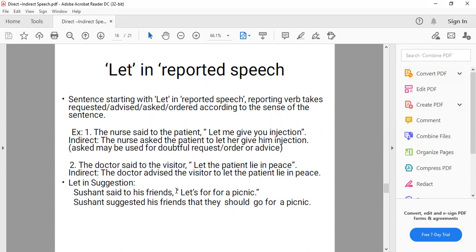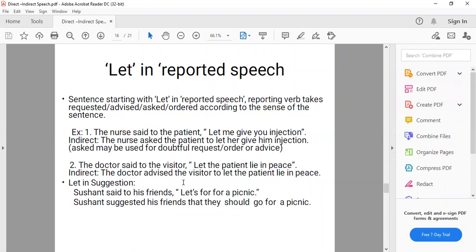If I say you work hard, that means it is an advice. And if I say let us work hard, it means suggestion is there and I will also work hard with you. That means a speaker is included, then it is a suggestion. So how do we change these type of sentences when there is a suggestion? Sushant suggested his friends. Said to is changed into suggested. Inverted commas removed. We add conjunction that, and the sentence is changed into simple form by using should, that they should go for picnic. One form is this.